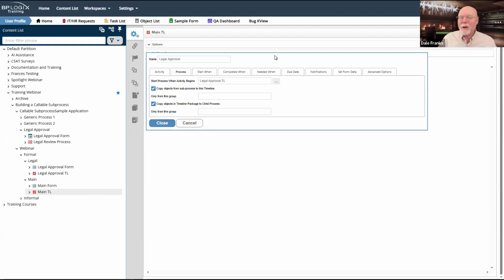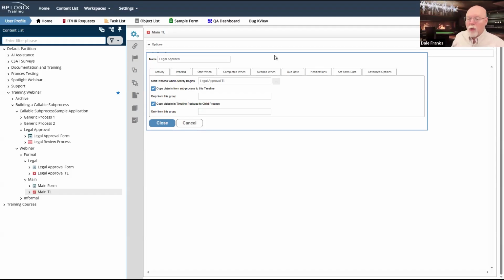It doesn't matter if I submit the legal approval form independently as an independent process. That step will be skipped because there's already a copy of the legal approval form attached to the timeline, because we submitted the legal approval form to kick off the legal approval process. Now we're doing the exact opposite. We're kicking off the process, but we don't want the process to create our new legal approval form.